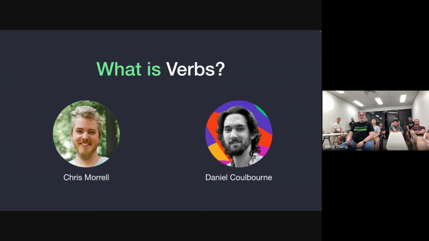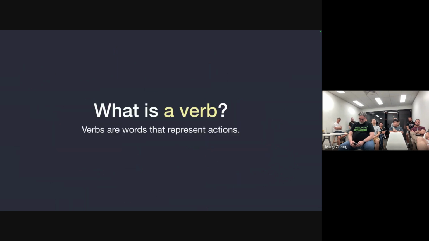So what is Verbs? Verbs is an event sourcing package built for Laravel by these guys, Chris Morell and Daniel Colborn, to make using event sourcing more accessible. But why the name Verbs? First, we need to look at what is a verb. Verbs are words that represent actions. So in the context of an application, a verb can describe an action that a user can take. Or in event sourcing, a verb describes an action a user or the system has taken.